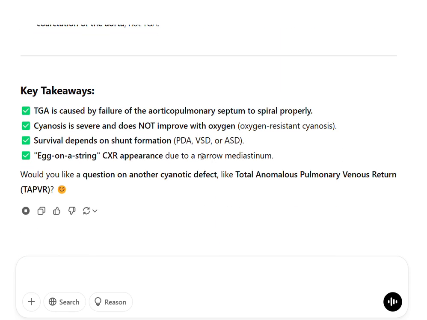Key takeaways: TGA is caused by failure of the aorticopulmonary septum to spiral properly. Cyanosis is severe and does not improve with oxygen. Oxygen-resistant cyanosis. Survival depends on shunt formation: PDA, VSD, or ASD. Egg on a string, CXR appearance due to a narrow mediastinum.